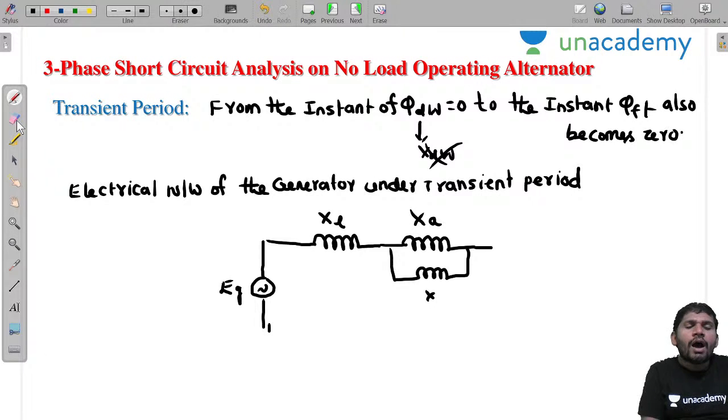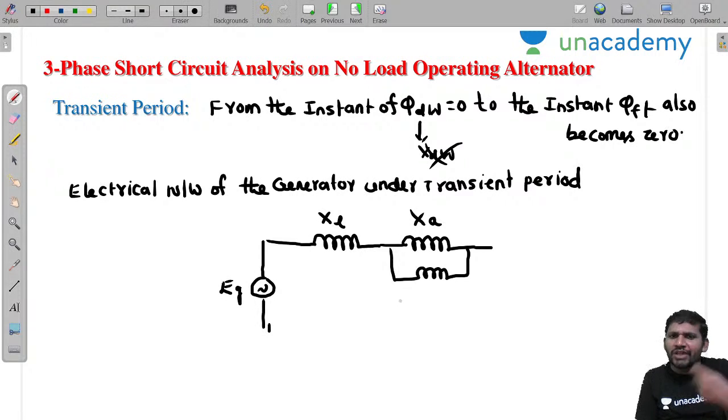Already at the end of the subtransient period, you know the damper winding comes into action only if there are more oscillations. If the oscillations are reduced, there is no damper bar action.